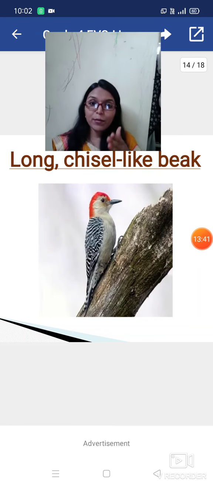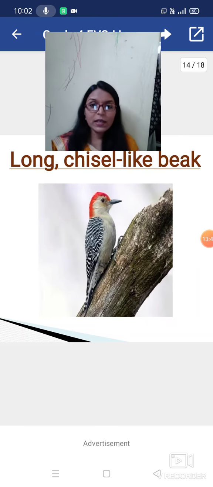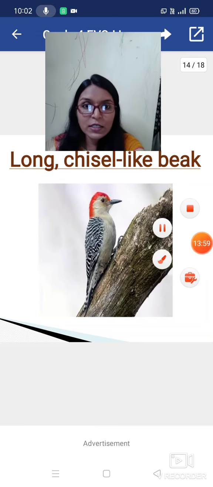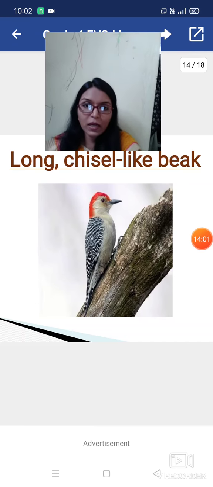Chisel means it can cut. You can see it is long and also pointed, and chisel means it can cut the bark of a tree. With the help of that beak, it can cut the bark of a tree. So an example of this long chisel-like beak is the woodpecker also.